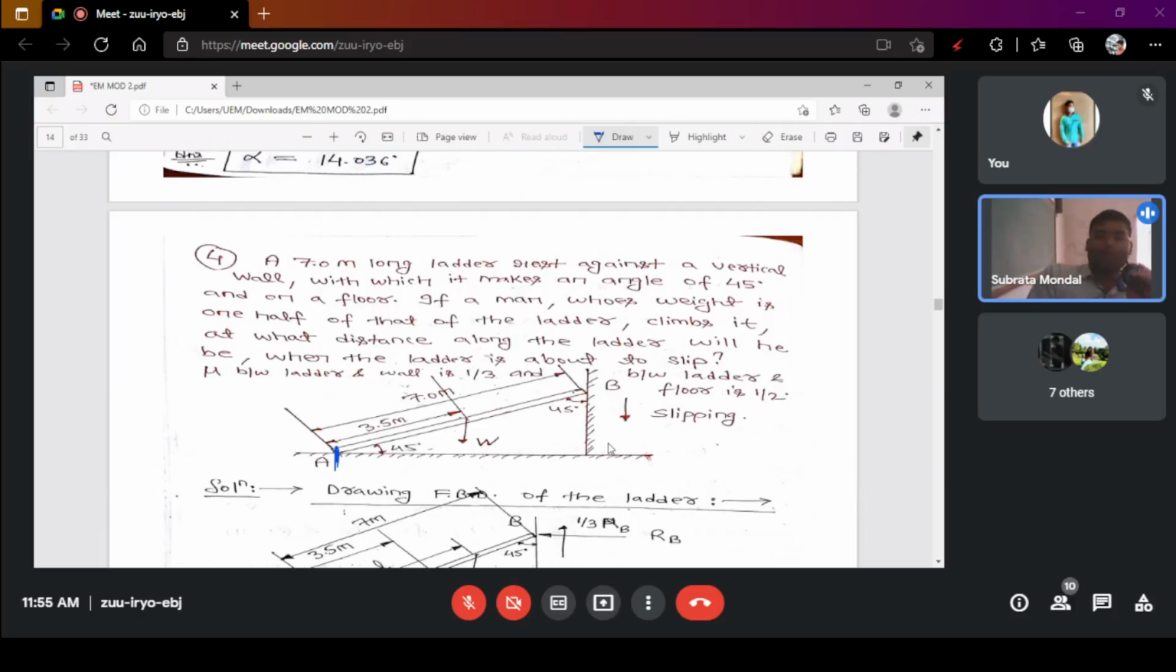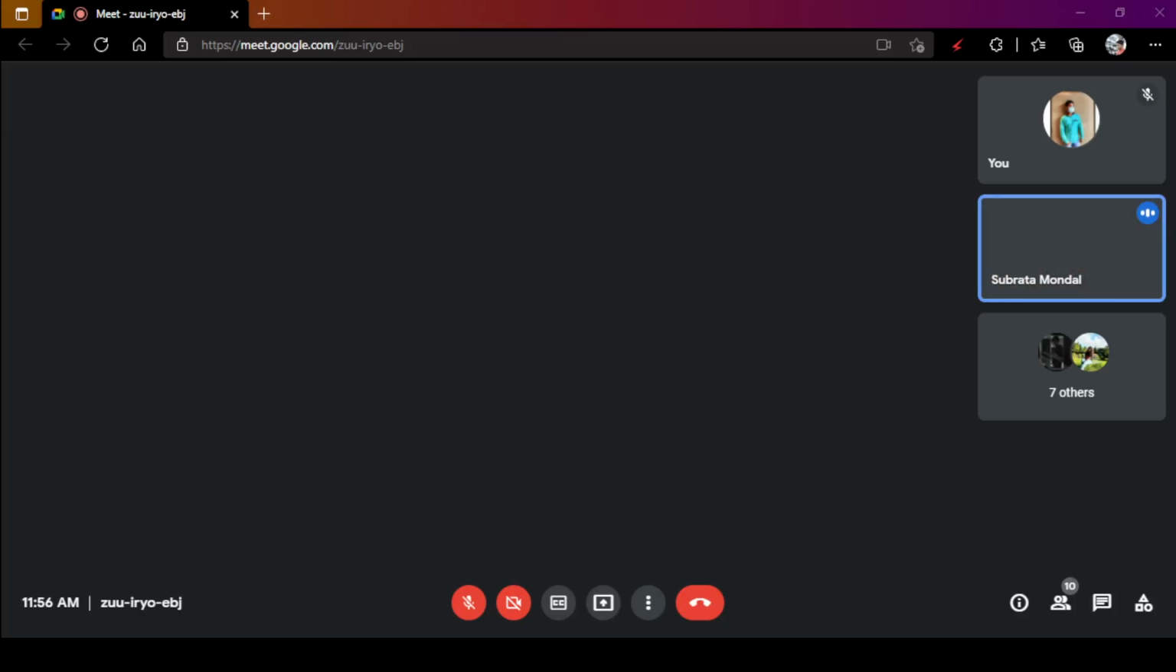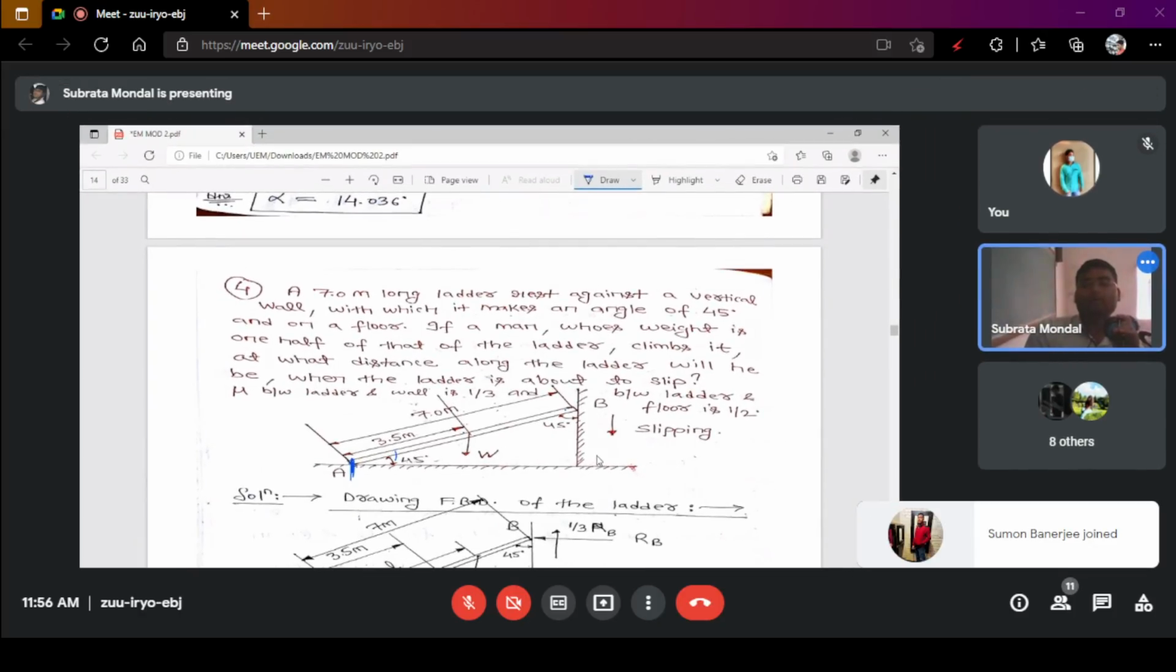Now, if you draw the diagrams, the ladder rests against the vertical wall and makes an angle of 45 degrees. Okay, fine. There is a 45-degree angle already given. A man climbs it, and at what distance along the ladder is the ladder about to slip? Acha, mu between ladder and wall is one third, and between ladder and floor as well.